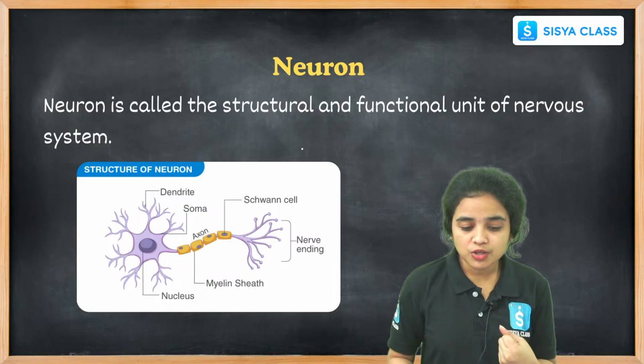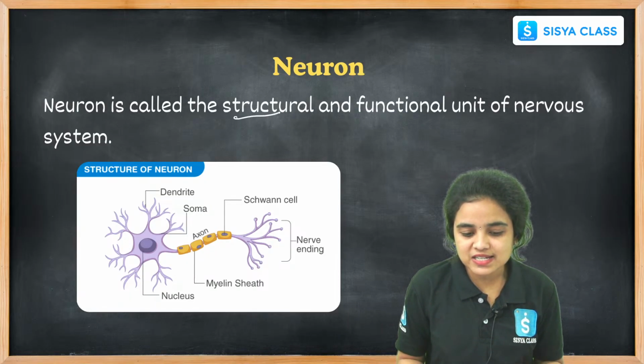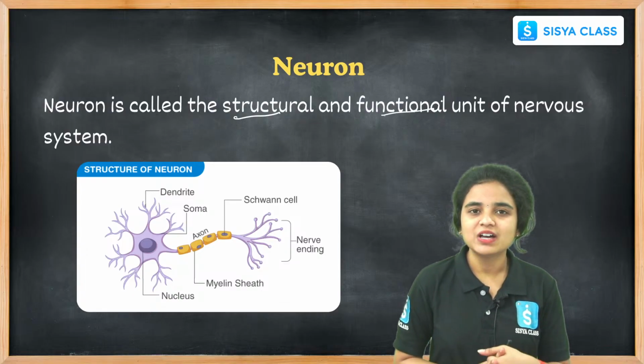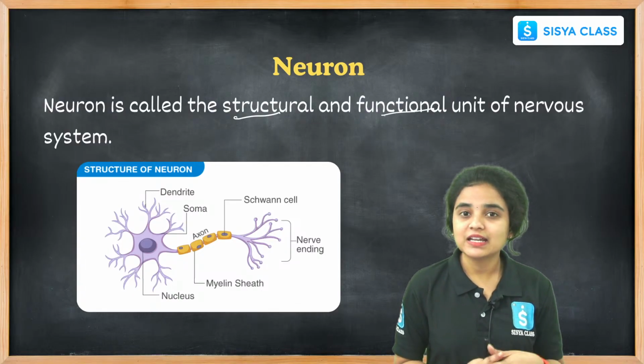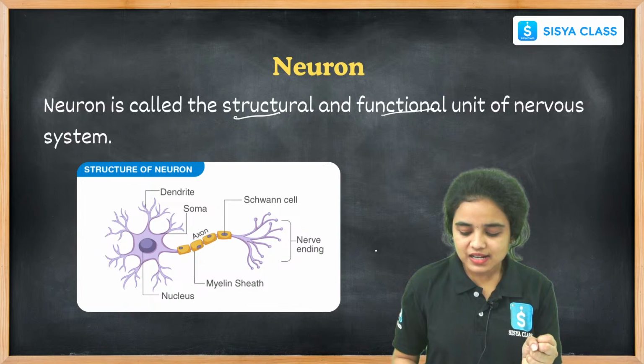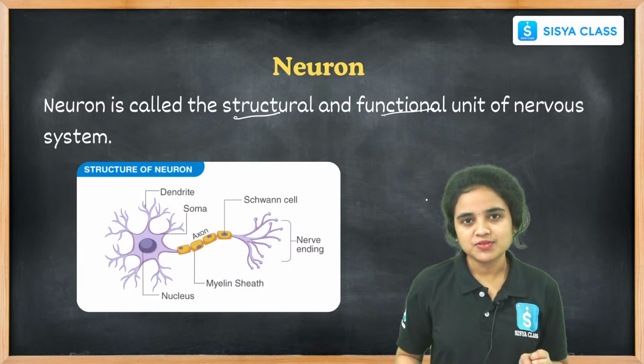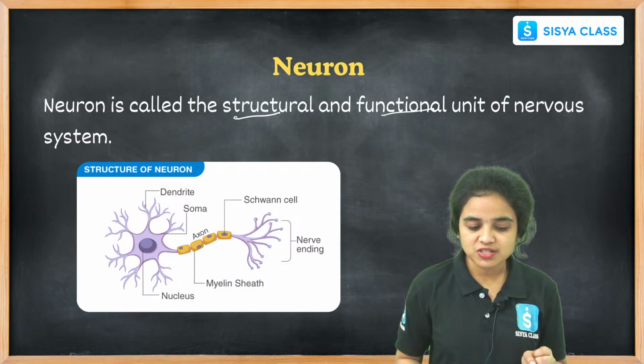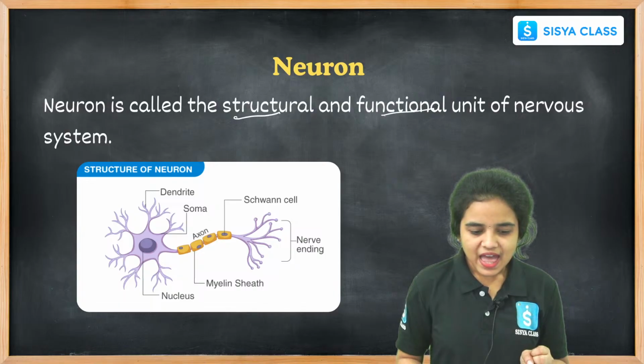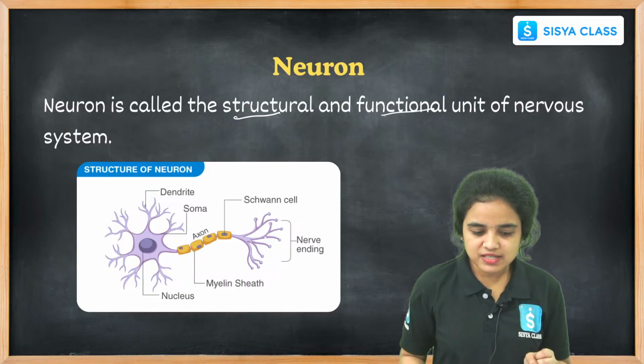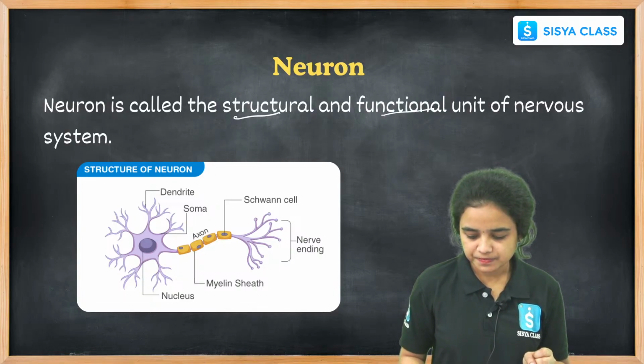The neuron is also called the structural and functional unit of the nerve system. See here, students, this is the structure of the neuron.